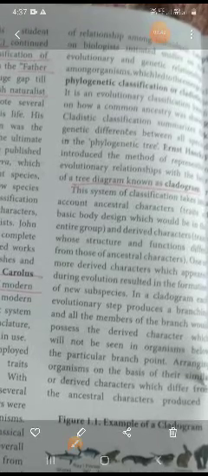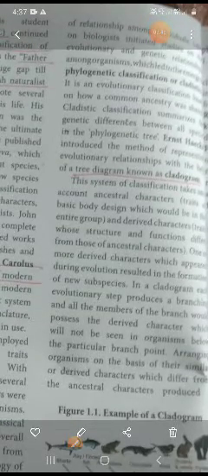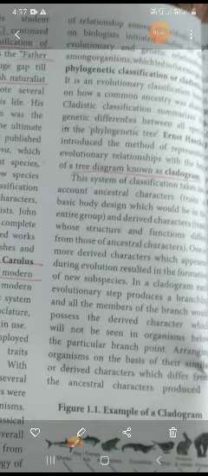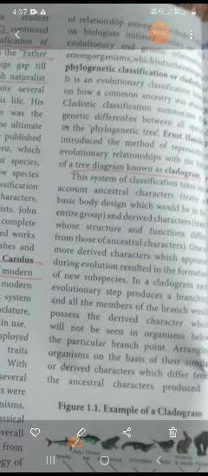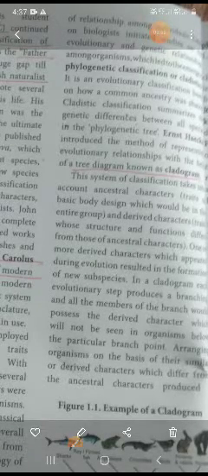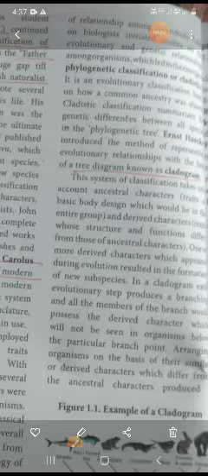Okay, it is an evolutionary classification based on how common ancestry is shared. Cladistic classification summarizes the genetic differences between species in the phylogenetic tree. Ernest Haeckel introduced the method of representing evolutionary relationships. Who is that? Ernest Haeckel. Underline the name Ernest Haeckel. Okay, this is very helpful for the tree diagram known as a cladogram.